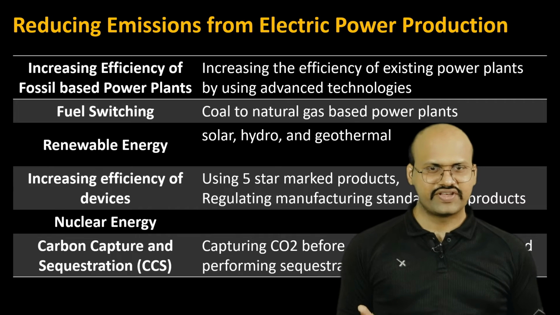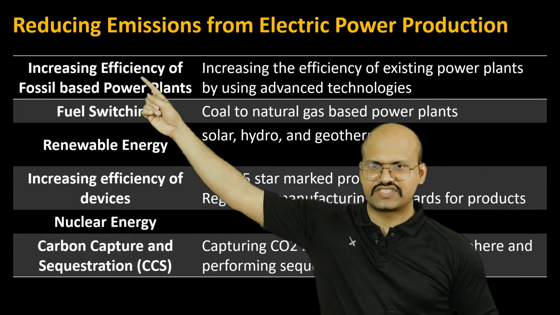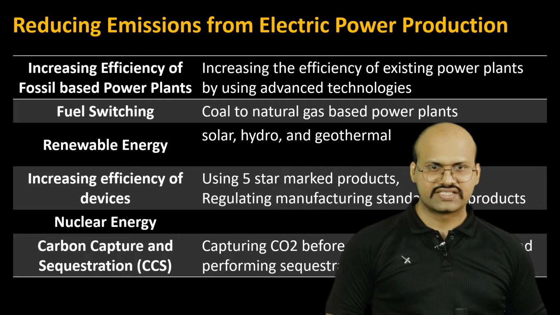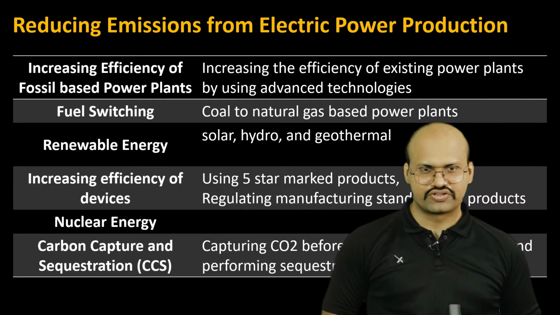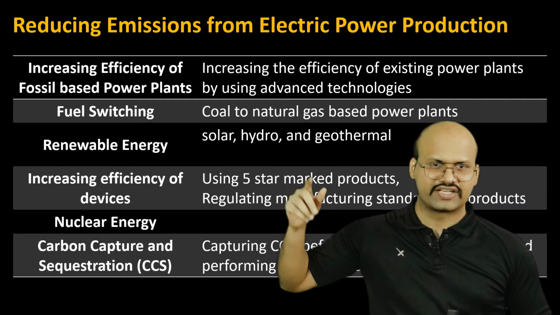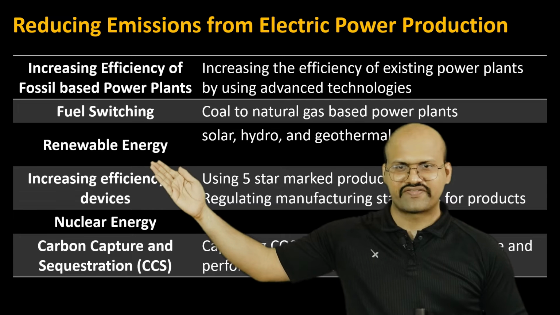So how can we reduce this emission? There are certain generic steps like increasing the efficiency of fossil-based power plants. So we can increase their efficiency. We can see that advanced technology is used for production of electricity. Fuel switching: we can use natural gas, which releases less CO2 compared to coal. Renewable energy is definitely an option.